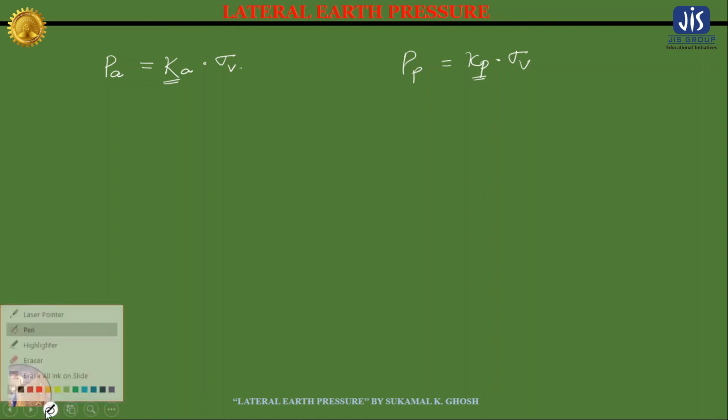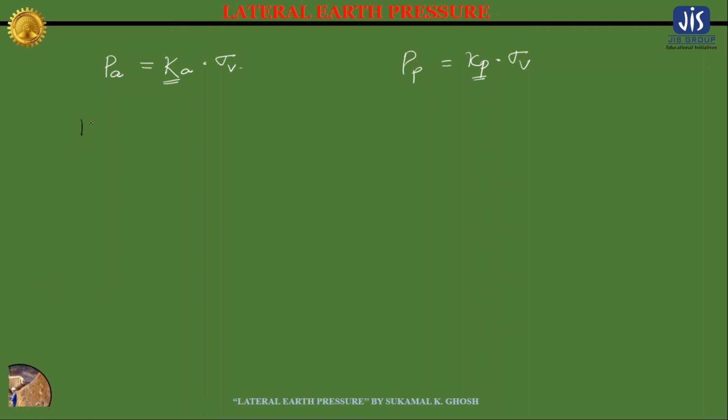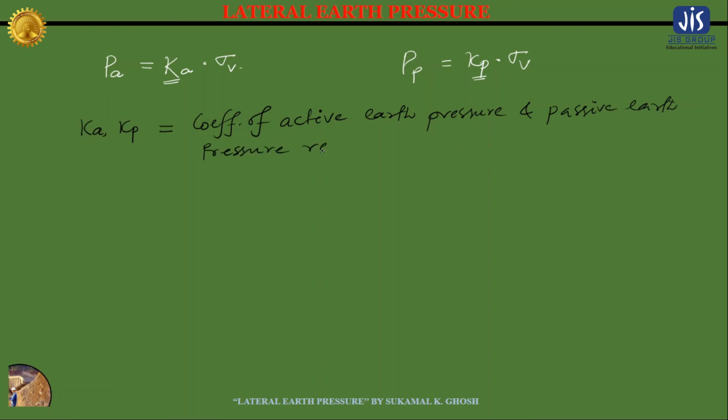So let me write it here that Ka and Kp are the coefficients of active earth pressure and passive earth pressure respectively.